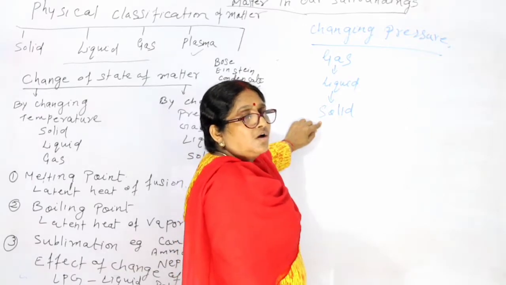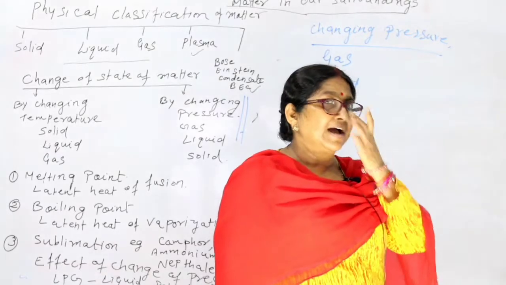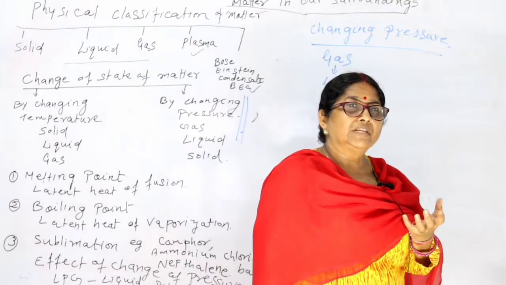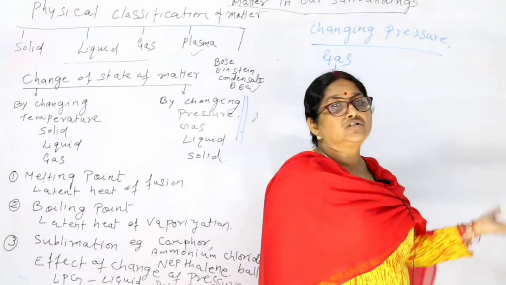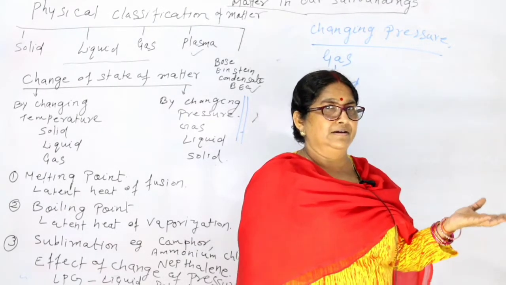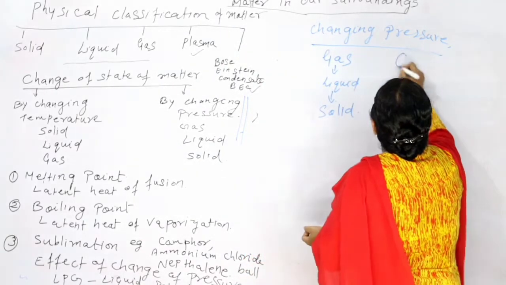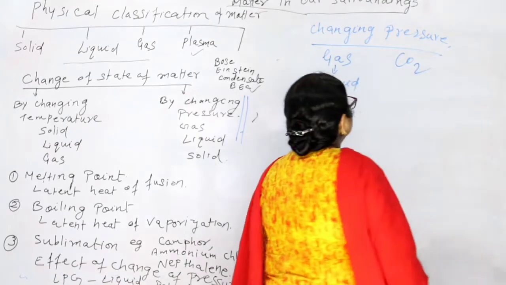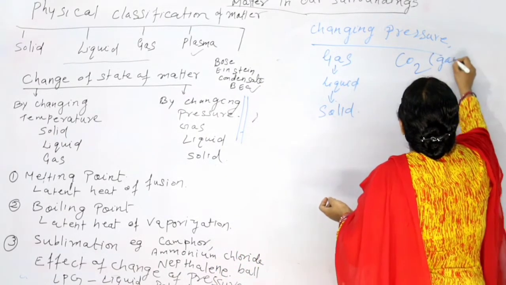Okay, for example, you must have heard of dry ice. Have you heard it? Dry ice is used in cold storage for cooling. In that, carbon dioxide is a gas. What is carbon dioxide? It is a gas.